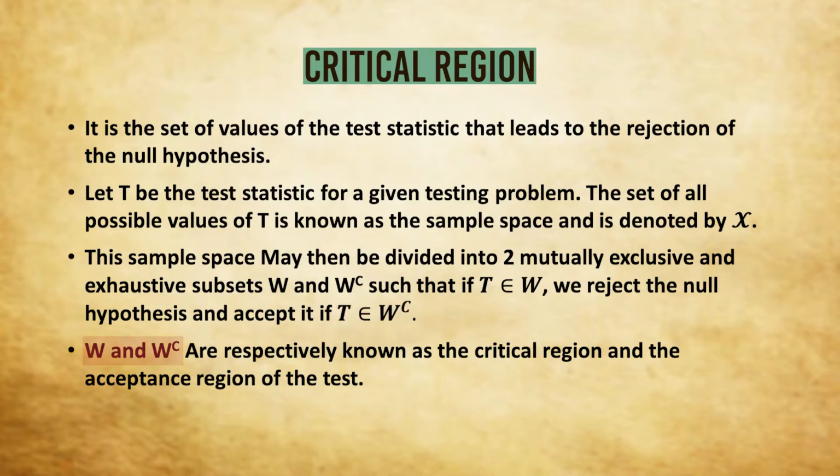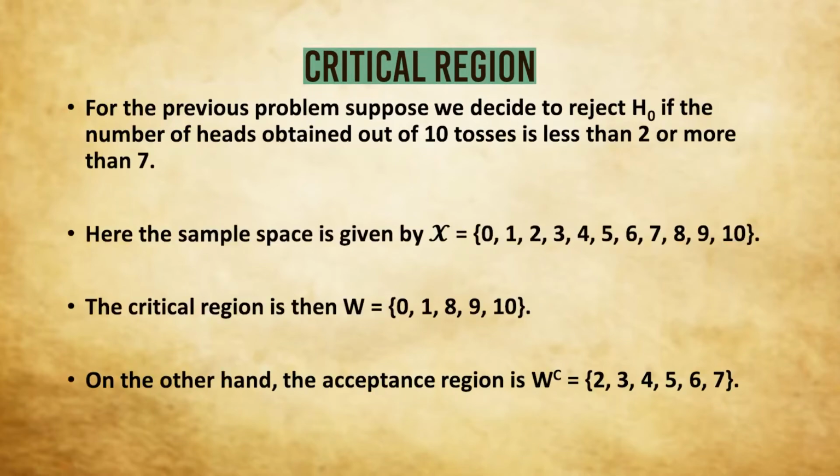W and W complement are respectively known as the critical region and the acceptance region of the test. Now in our present problem, we want to test P is equal to half against P not equal to half, and we toss the coin 10 times for this purpose. Now suppose we decide to reject H0 if the number of heads obtained out of 10 tosses is less than 2 or more than 7.